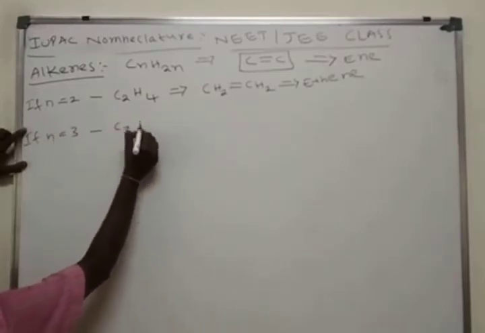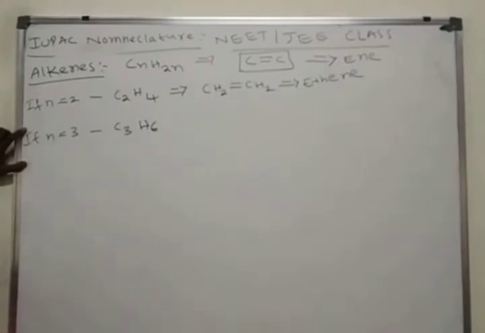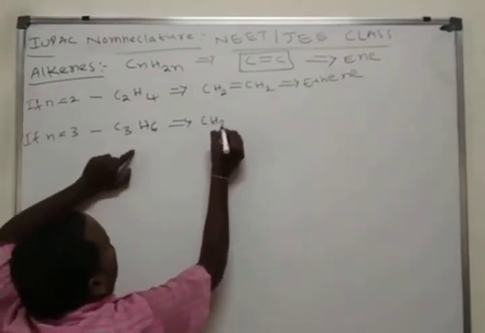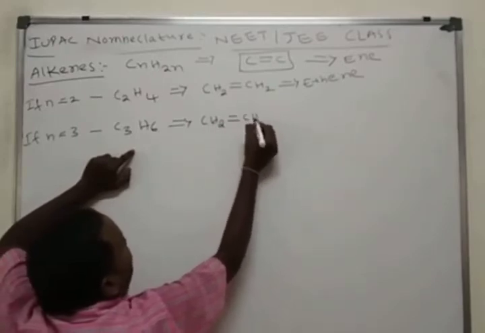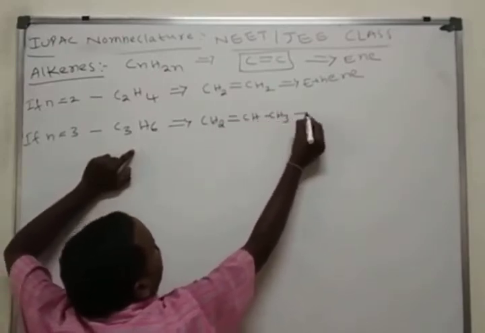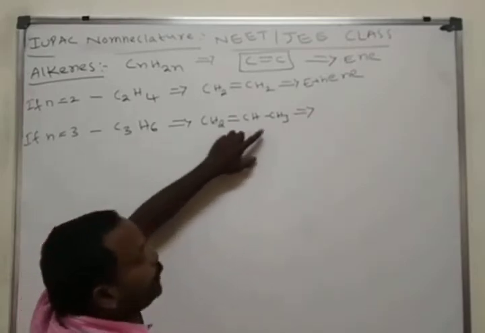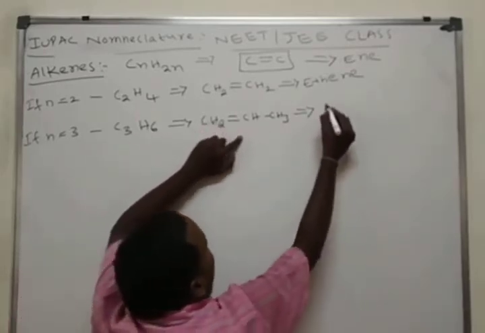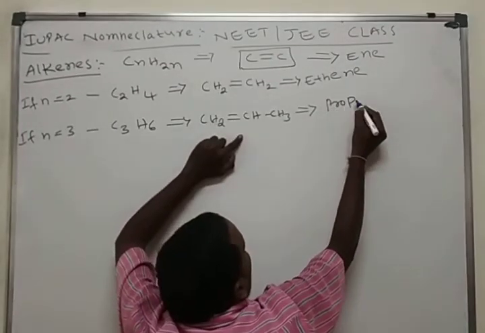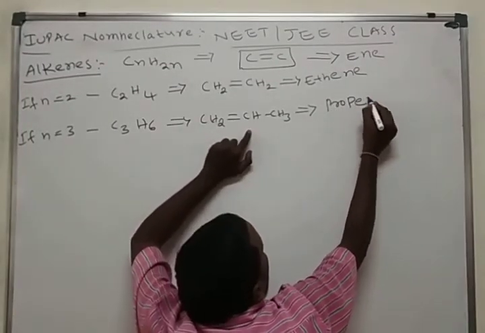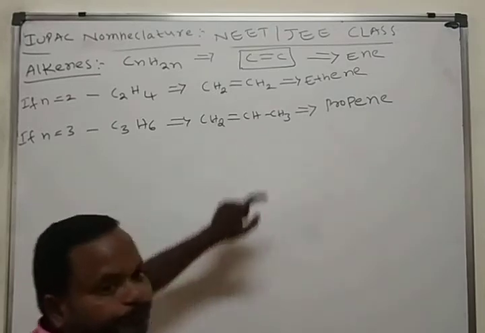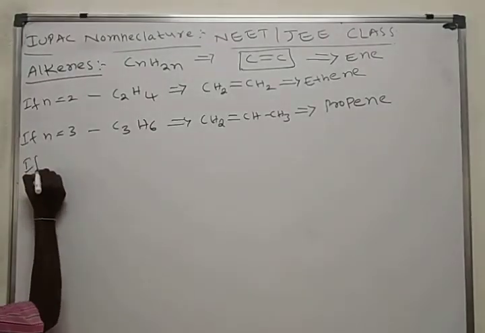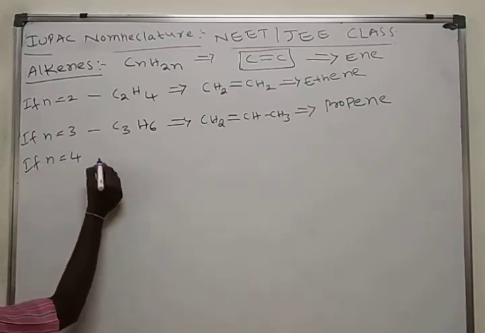If n is equal to 3, here C3H6, CH2=CH-CH3. How many carbon atoms are there? 3 carbon atoms, so "prop", and a double bond is there, so "ene". Propene. Next, if n is equal to 4, C4H8. If n is equal to 5, C5H10.